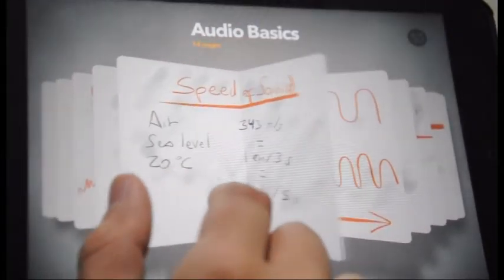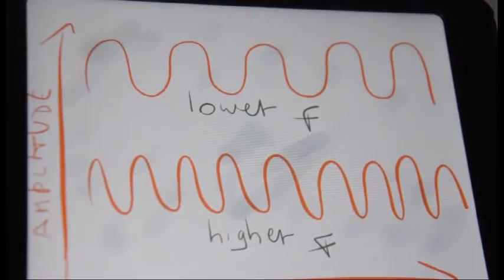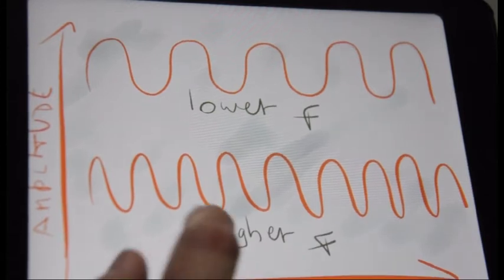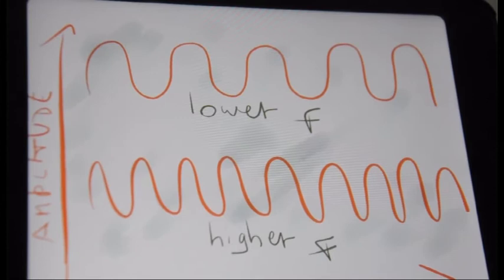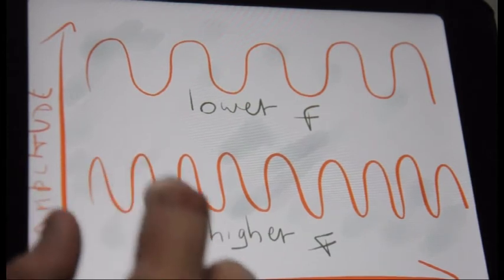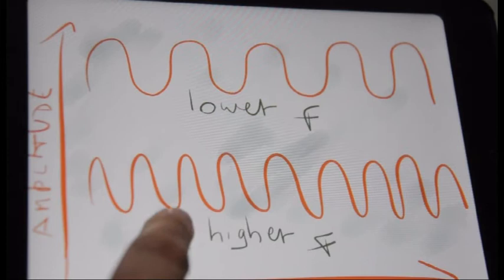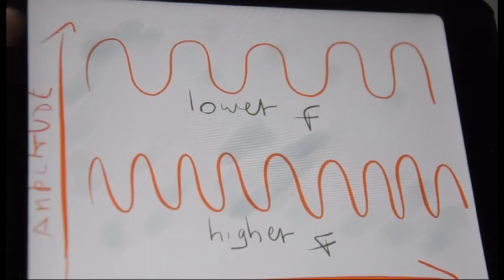Let's draw 2 transverse lines to help us understand the concept of amplitude and frequency. As I said before, to be considered sound, the longitudinal wave that propagates through a medium must have frequencies within 20 to 20 kHz. But what does it mean physically? Hertz is the number of repetitions in 1 second. So, for sound, it is the number of repetitions of the wave in 1 second, like this. This is a higher frequency sound, and this one is a lower frequency sound.